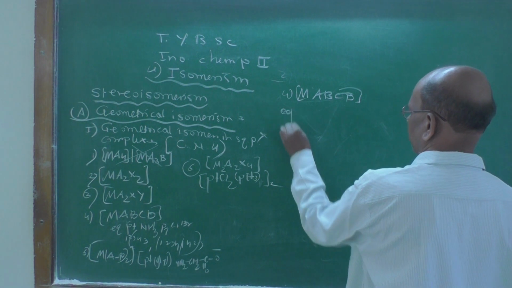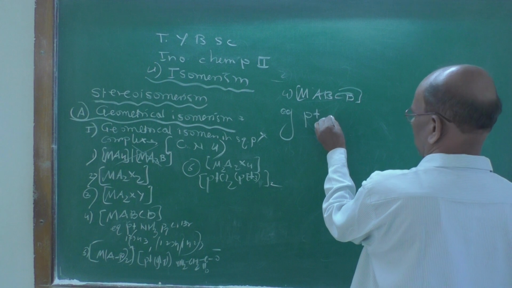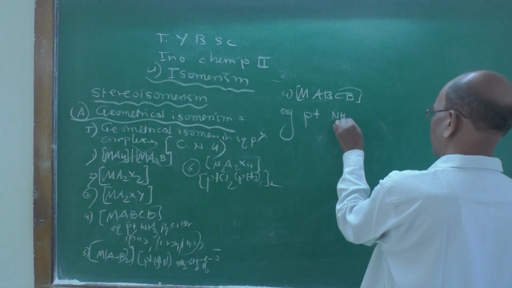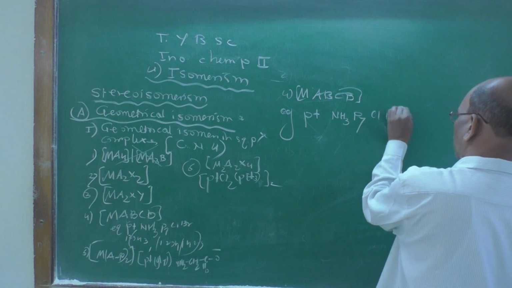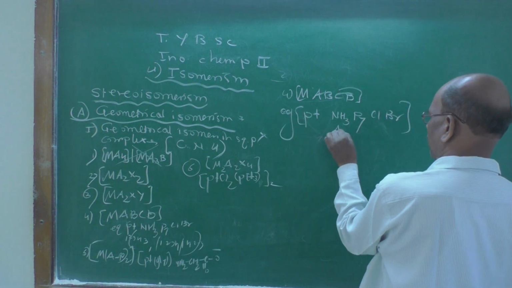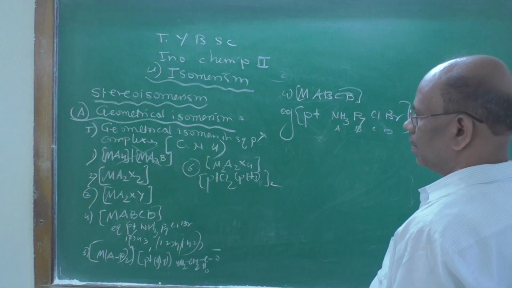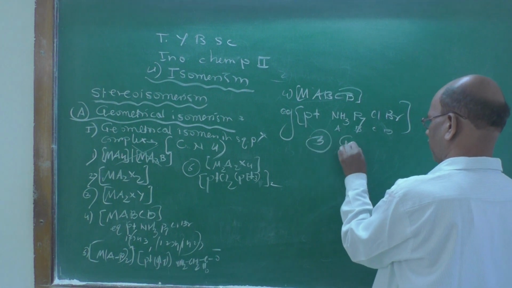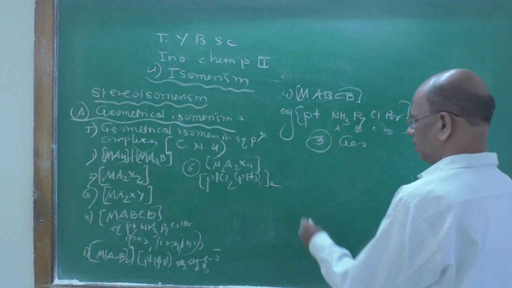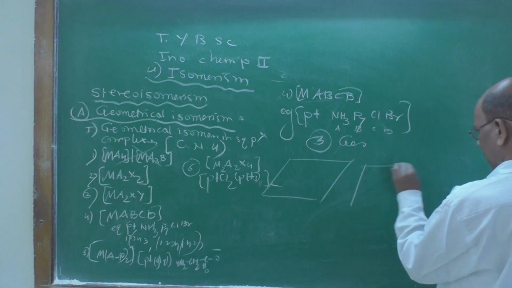I consider the example platinum, then NH3, pyridine, chlorine and bromine. So it is A, it is B, it is C and it is D. It shows 3 geometrical isomers. So I can draw their structures.